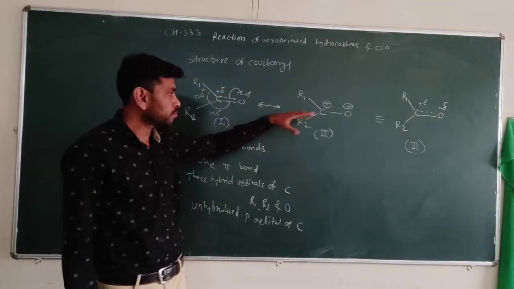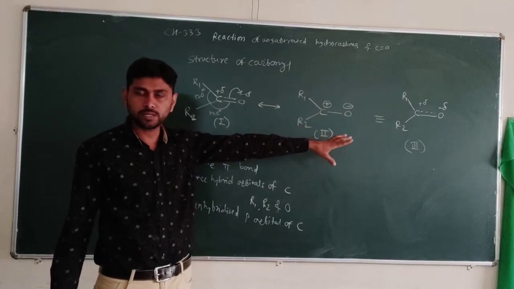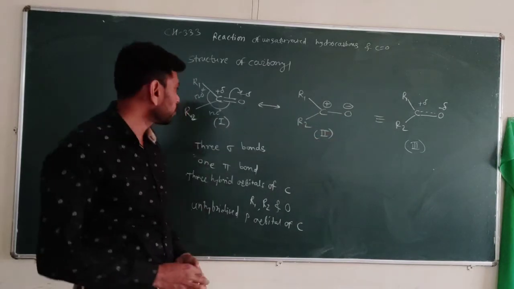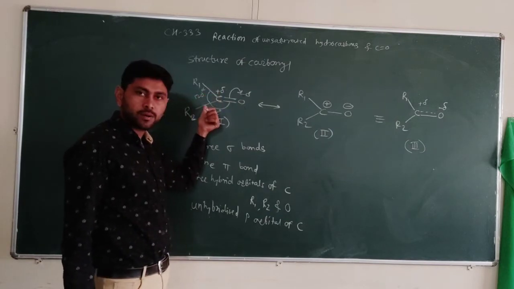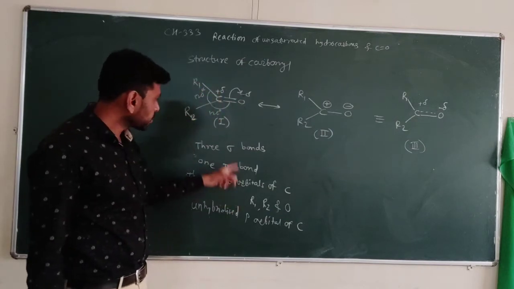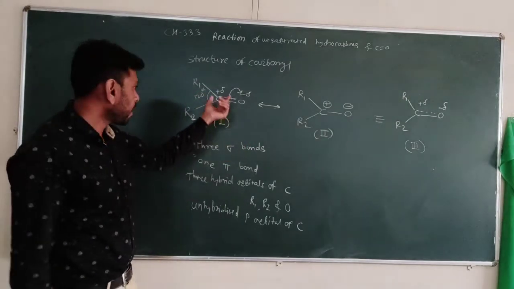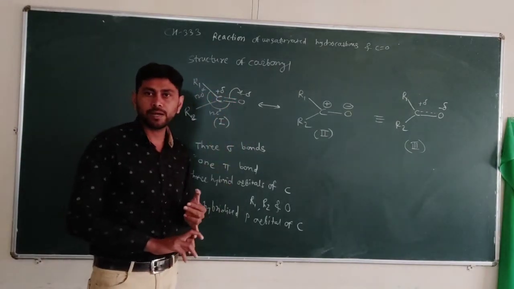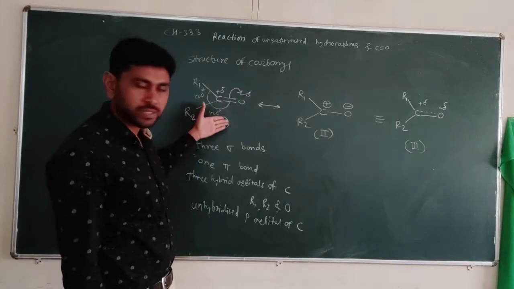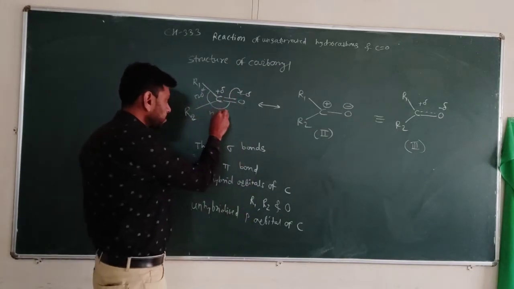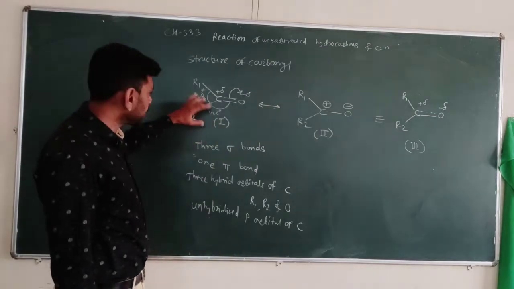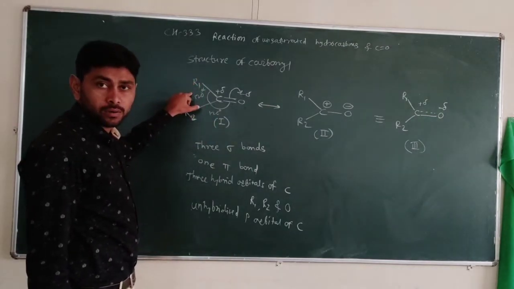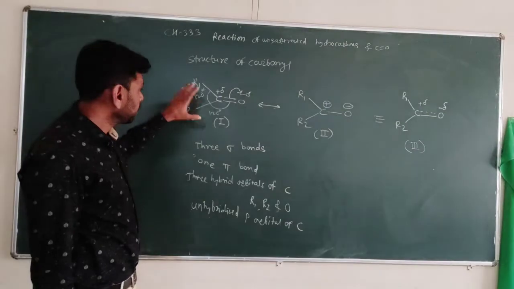These are canonical forms, and the resonance hybrid represents the actual structure of the carbonyl compound, which is a planar compound in which these 3 sigma bonds are in one plane and the pi bond is in a plane perpendicular to the plane of sigma bonds. So it has a trigonal planar structure with a bond angle of 120 degrees.